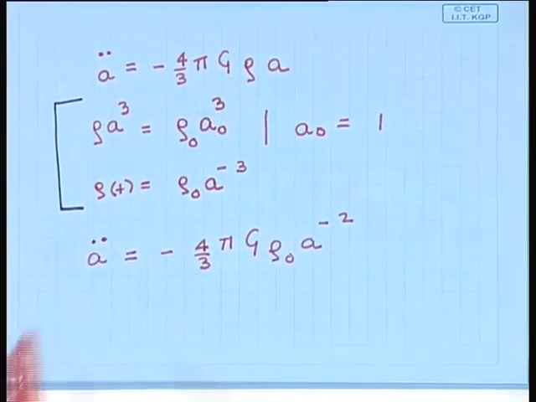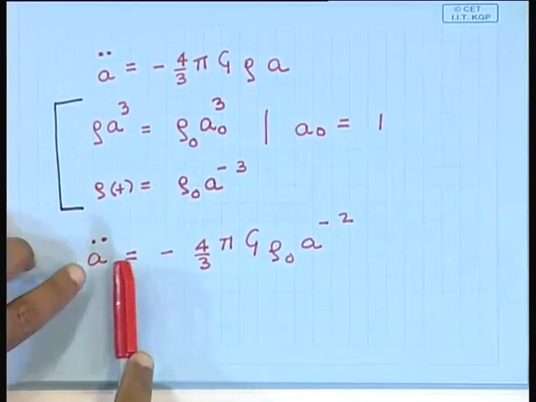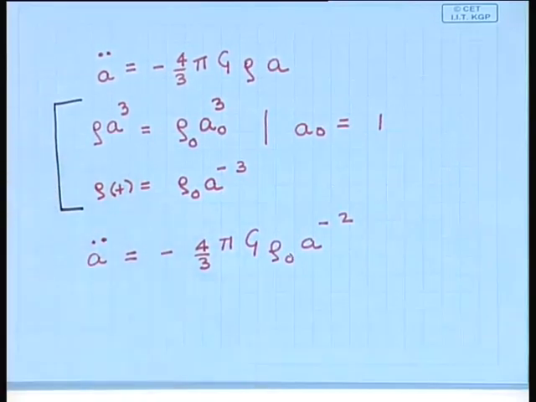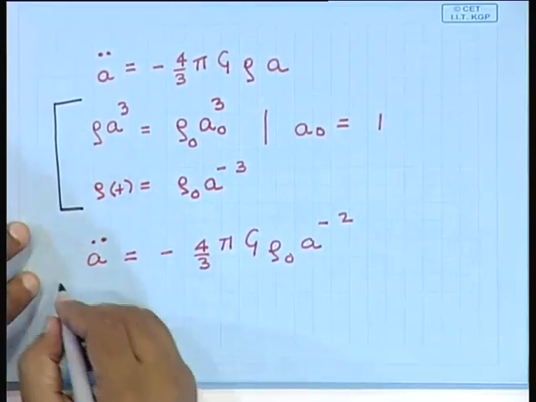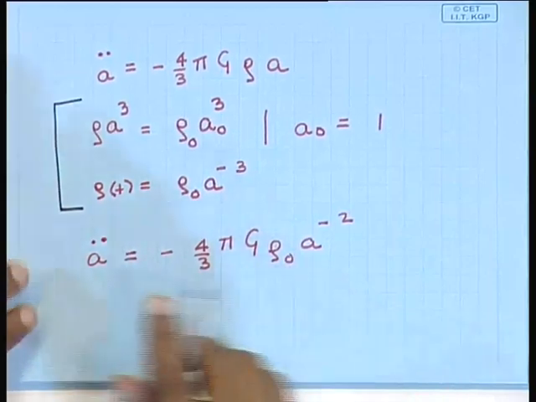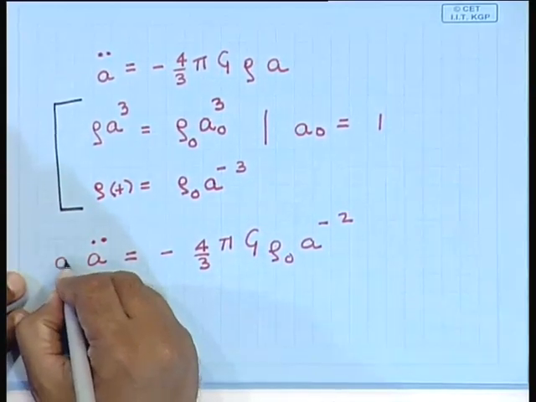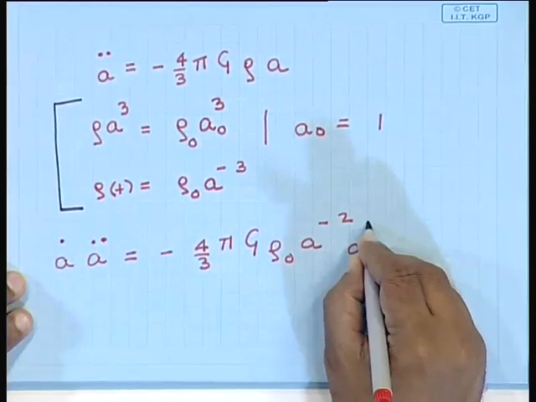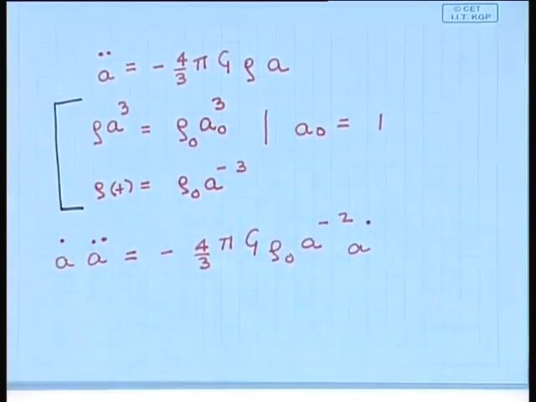So, we have to now solve this equation for the scale factor, in which the scale factor is the only unknown function of time. We can multiply both the left hand side and the right hand side of this equation with a dot, the time derivative of the scale factor.